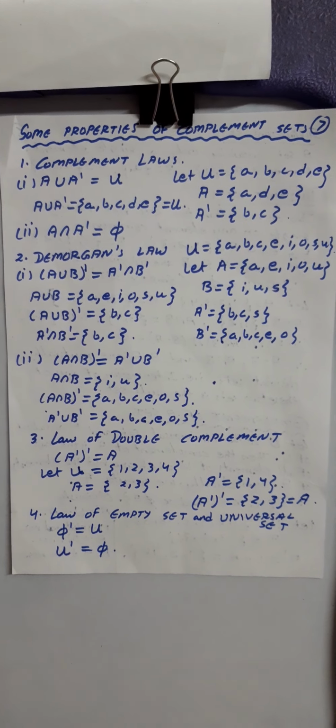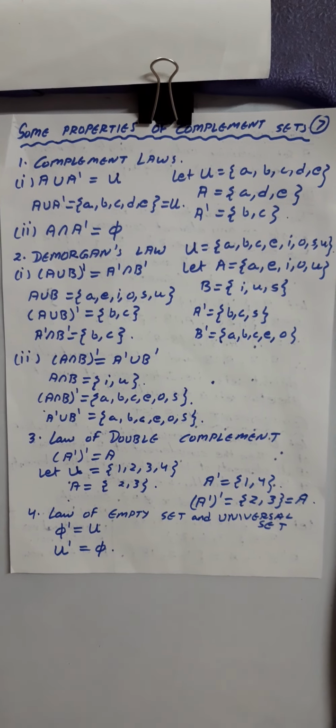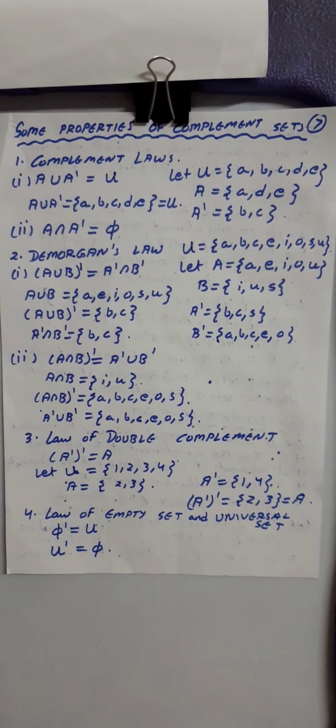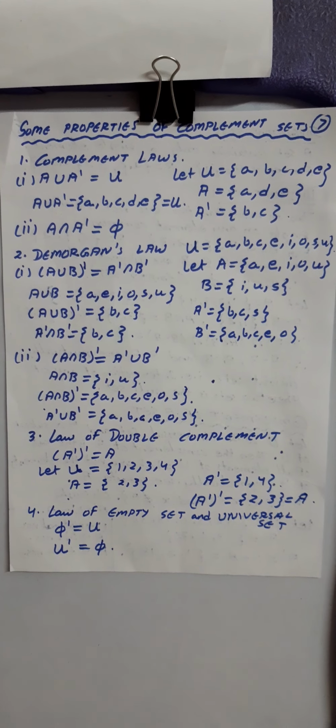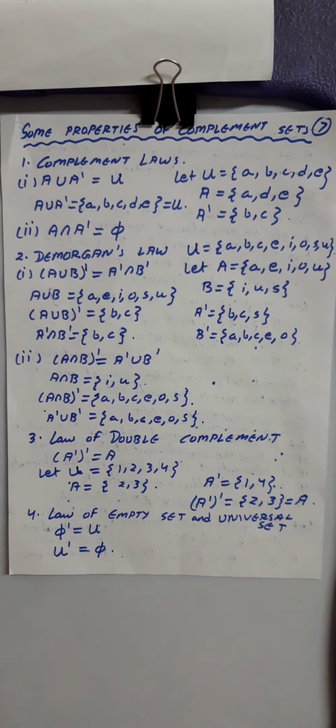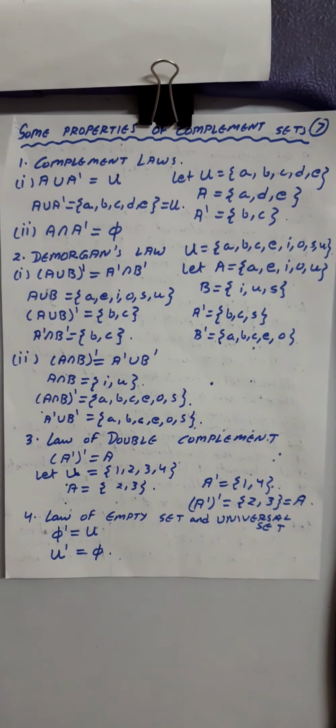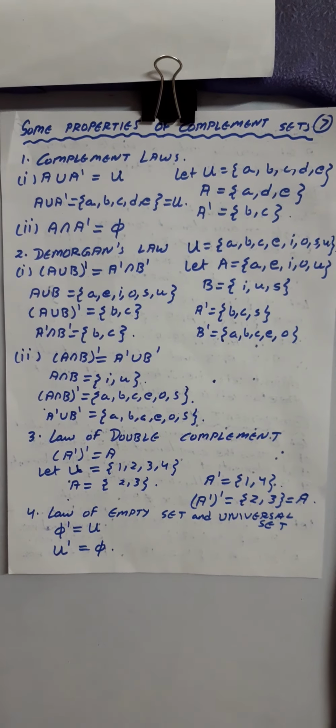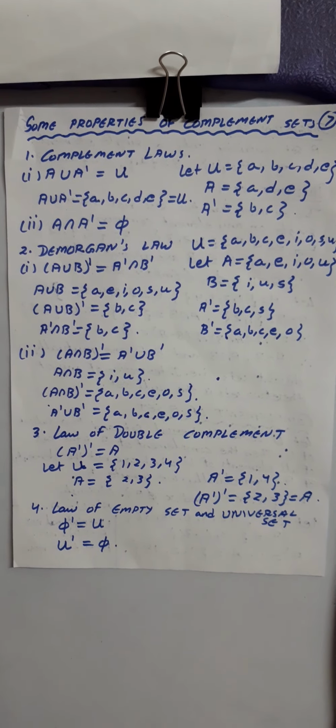Now in this you are having A union A dash. A is the original set, A dash is the complement of A. Now, if we find a union between these two sets, that would be equal to the universal set.